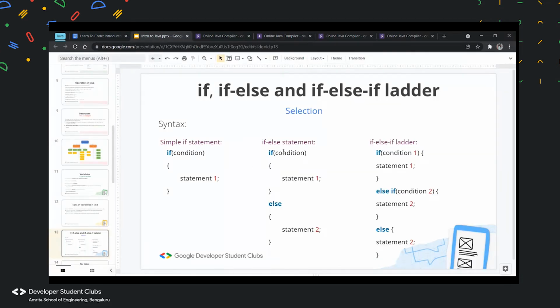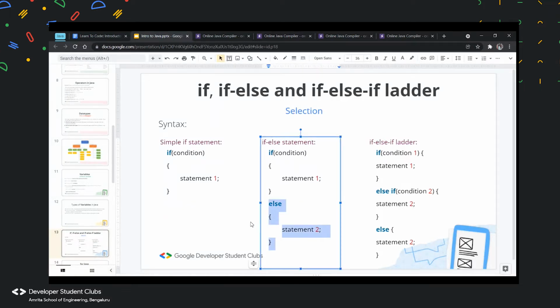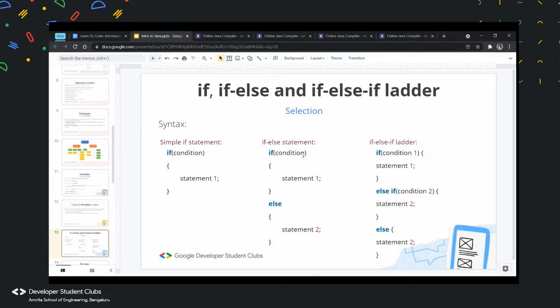So now coming to if else. The same thing, but then we have an else statement over here. What does this else statement do? If the condition in the if statement does not satisfy, then we move to the else statement. So no matter what, it will run one statement, which should be the else statement.